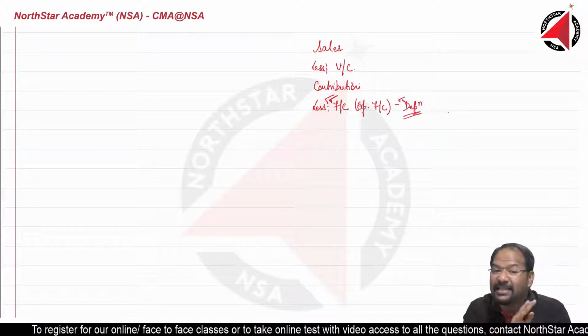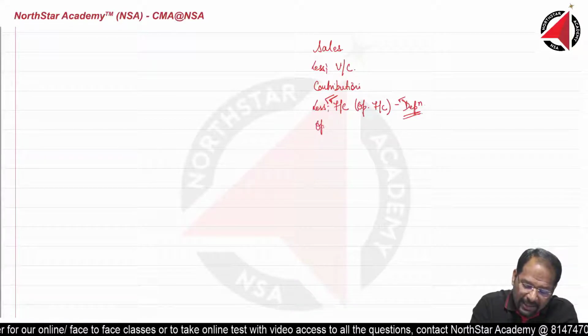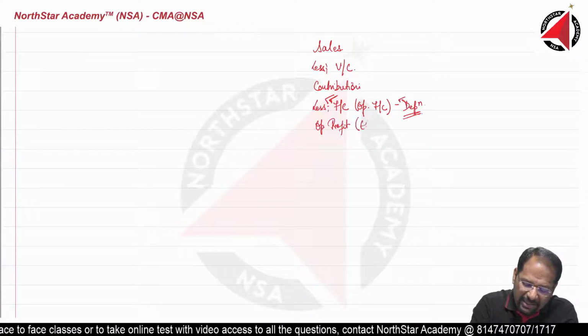In case nothing is mentioned, what do you get here? You get operating profit. Operating profit is also called EBIT.